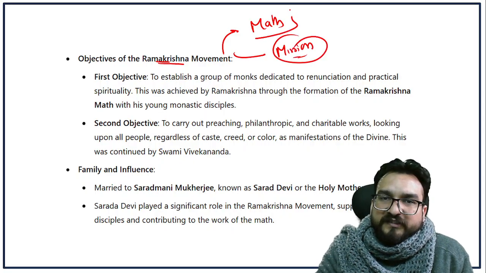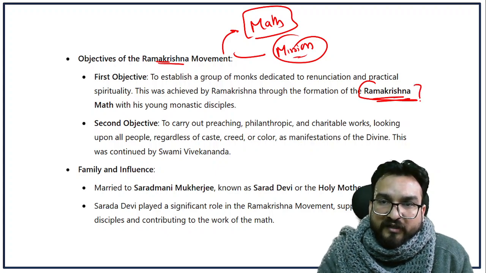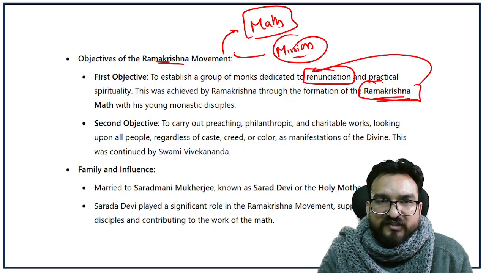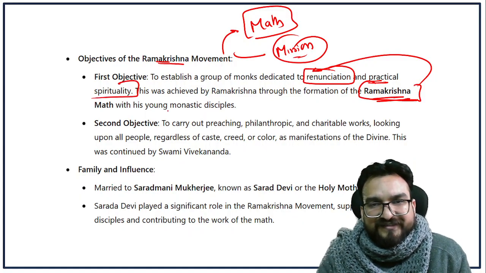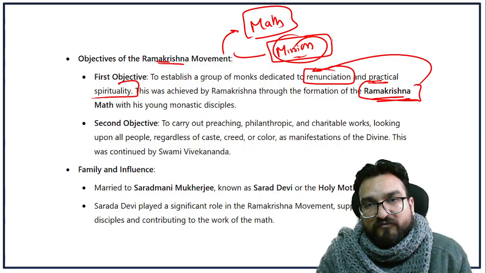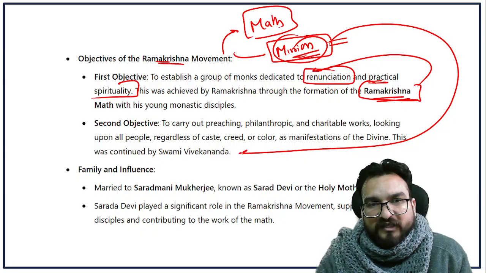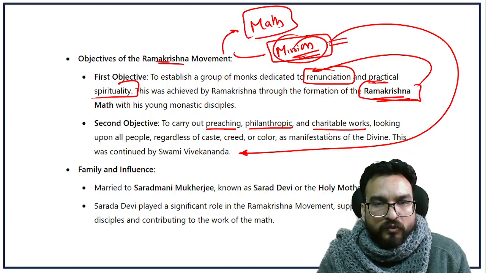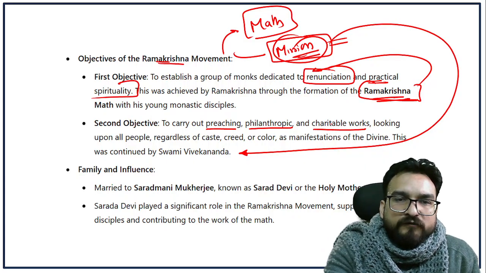Ramakrishna Mutt was basically propagating the ideas and the paths of Ramakrishna Paramahans, right? He was basically teaching the people how to practice renunciation and practical spirituality. The second group formed was Ramakrishna Mission, and the objective of Ramakrishna Mission was to carry out preaching, philanthropic, and charitable works.